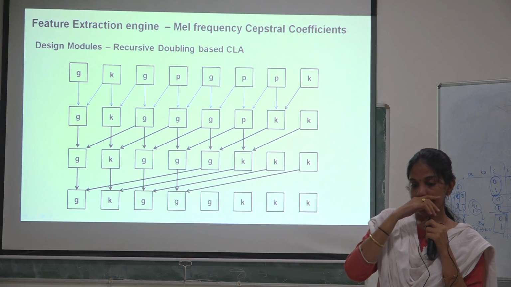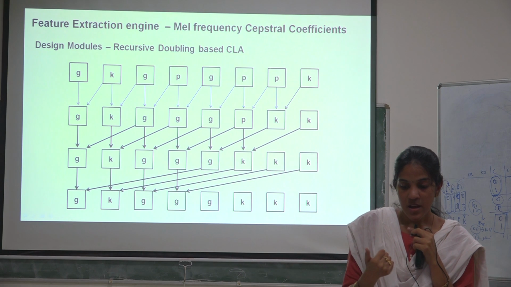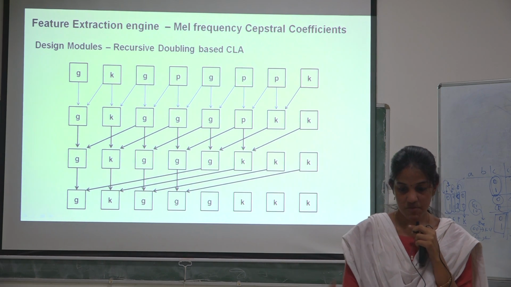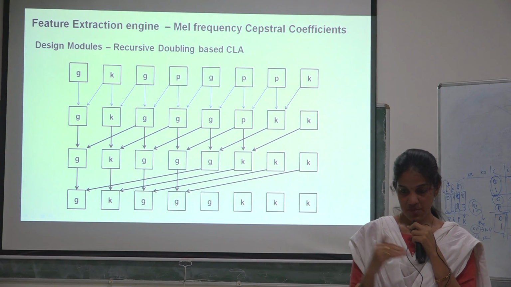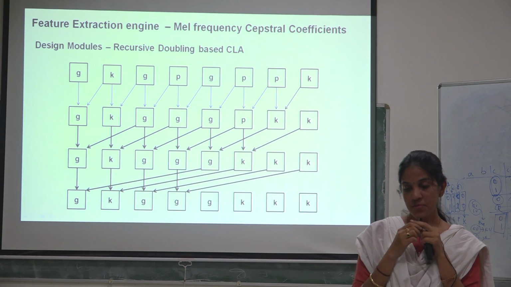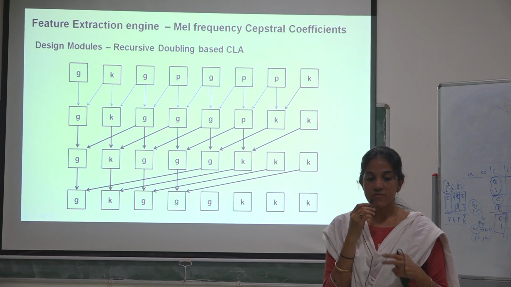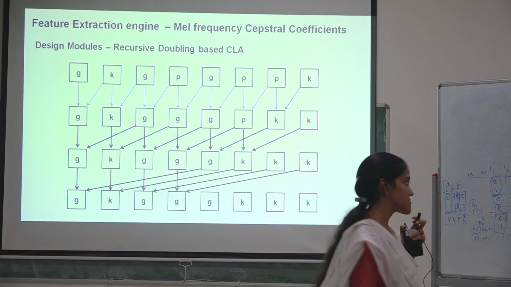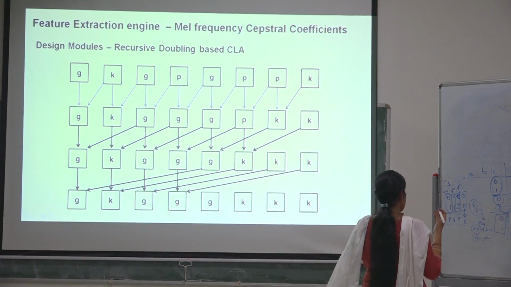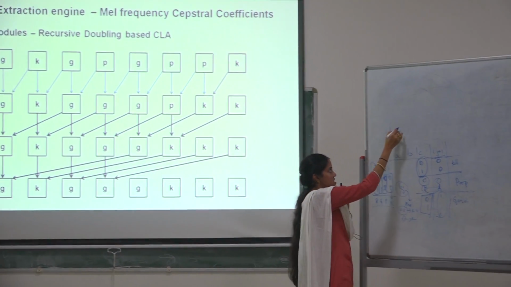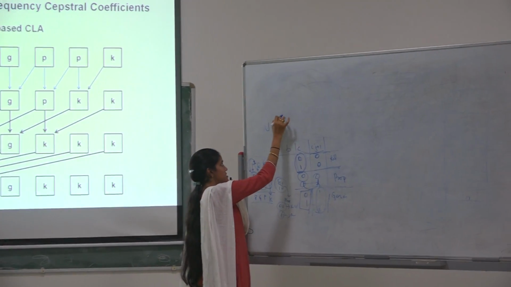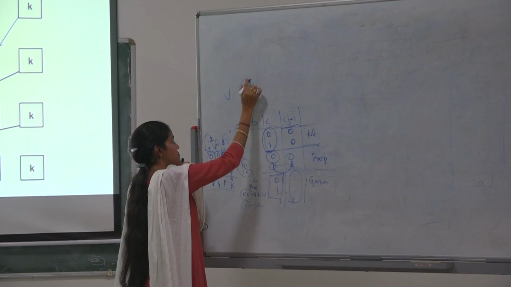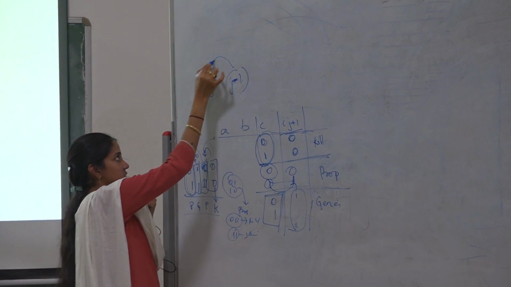In the first level, the carry status from the previous slide is represented. If we want to compute the carry at position j, we consider the j minus 1 position carry status and compute.